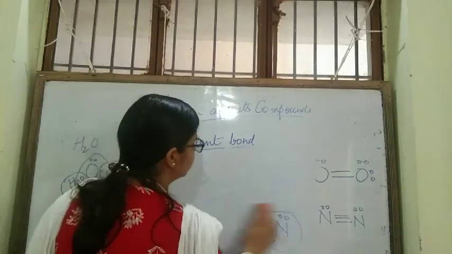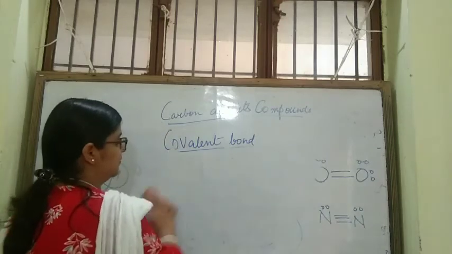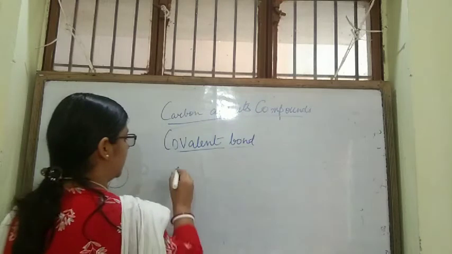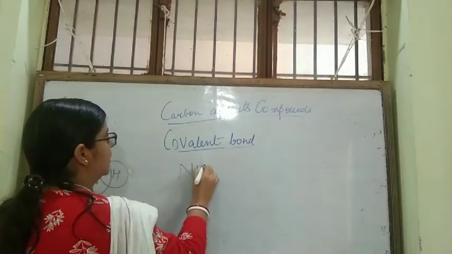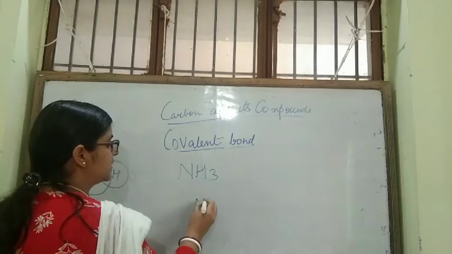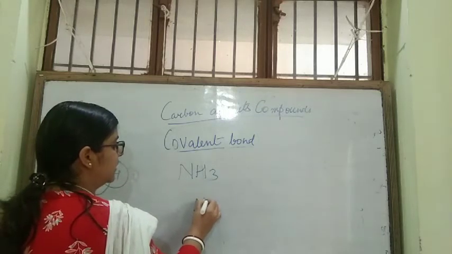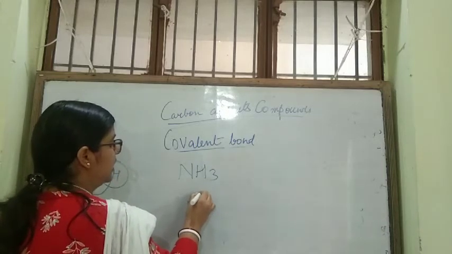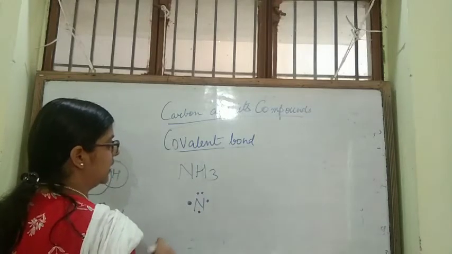You can take up many other examples, like ammonia. If you are taking ammonia, nitrogen has 5 electrons in its valence shell, so it requires 3 electrons to complete its octet.